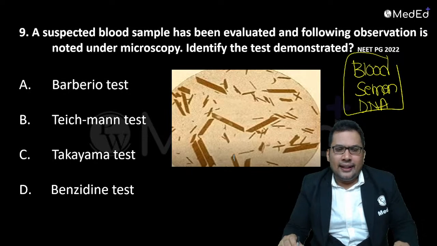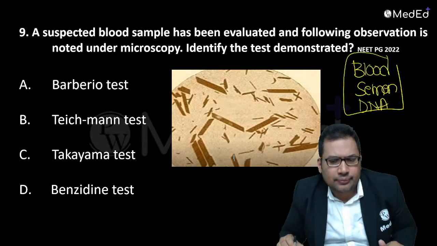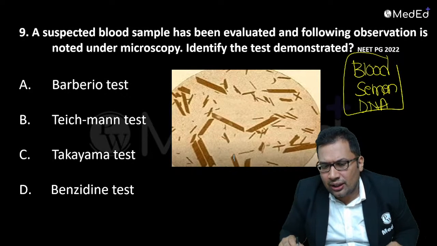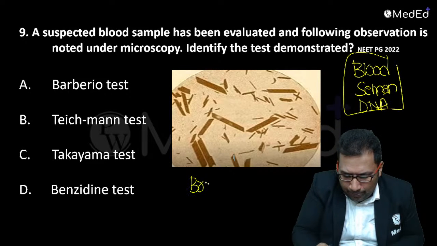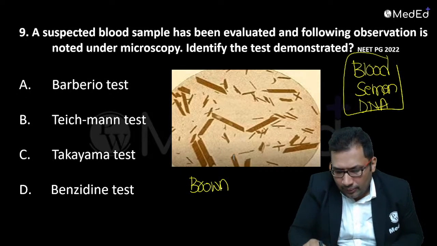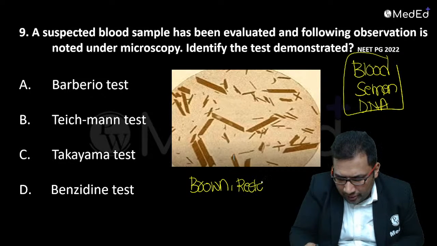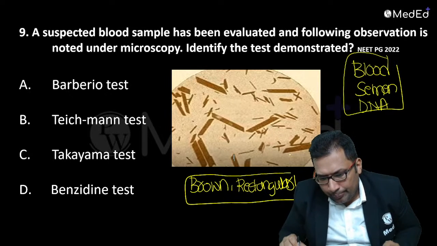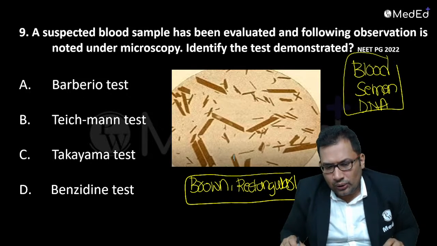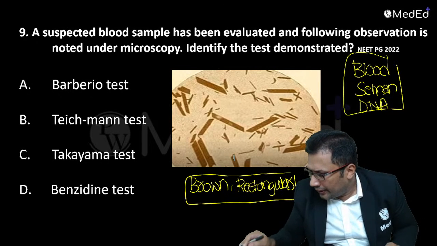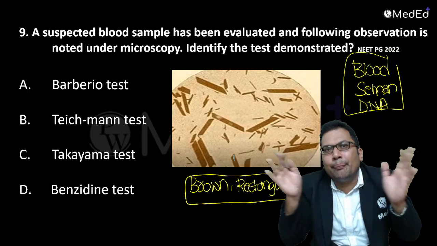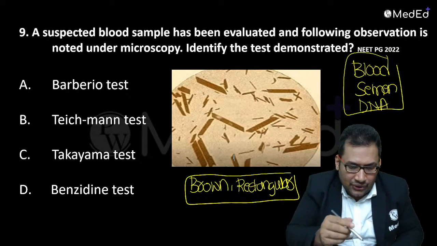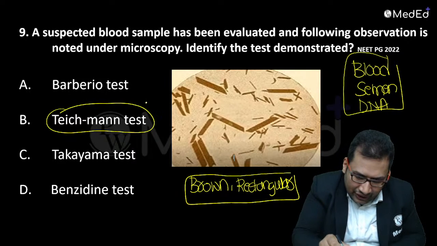The question asked is about a blood stain. A suspected blood sample has been evaluated, and the following observation is noted under the microscope: brown rectangular particles are seen. What is this? Anyone can answer? I remember it like this: brown color, Teichmann. Brown man. So remember, it is the Teichmann test, the correct answer.